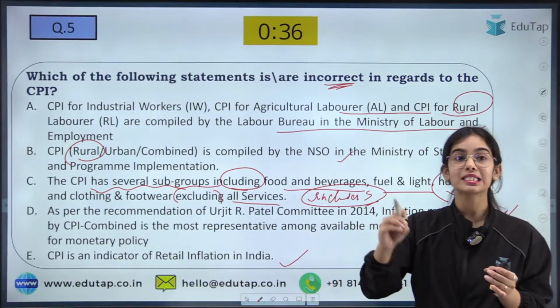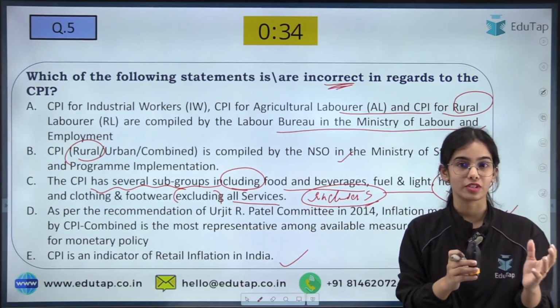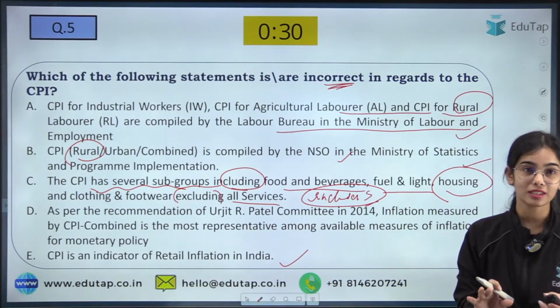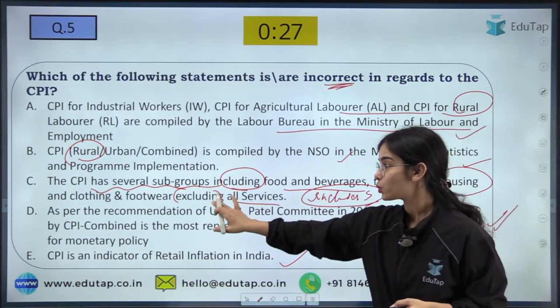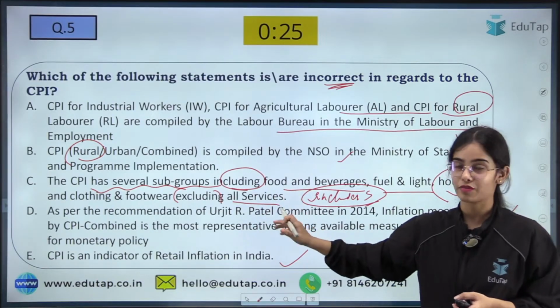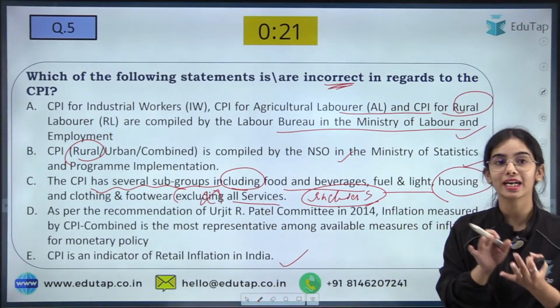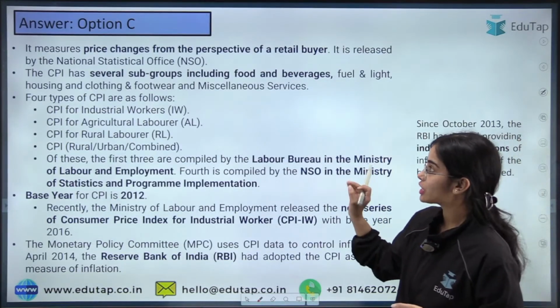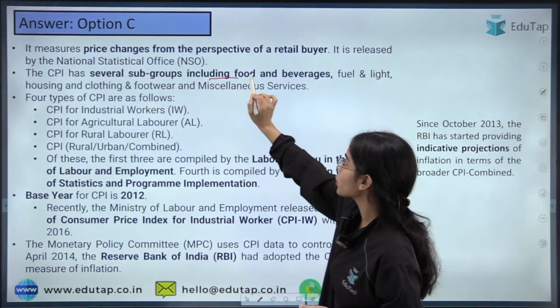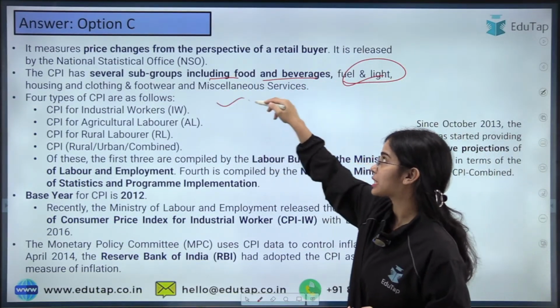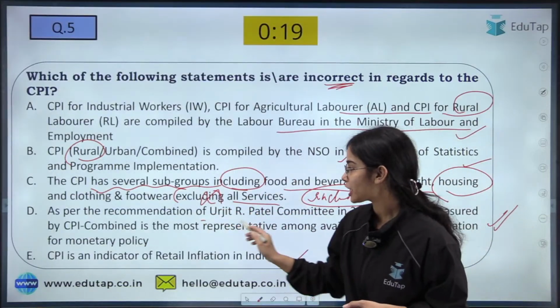The wholesale price index does not include the services, but the consumer price index includes the services. Got it? It is including the miscellaneous services, so it is not excluding all services. There are miscellaneous services that are added in the consumer price index. So the consumer price index includes the subgroups of food and beverages, fuel and light, housing, clothing, footwear, and miscellaneous services. Okay.